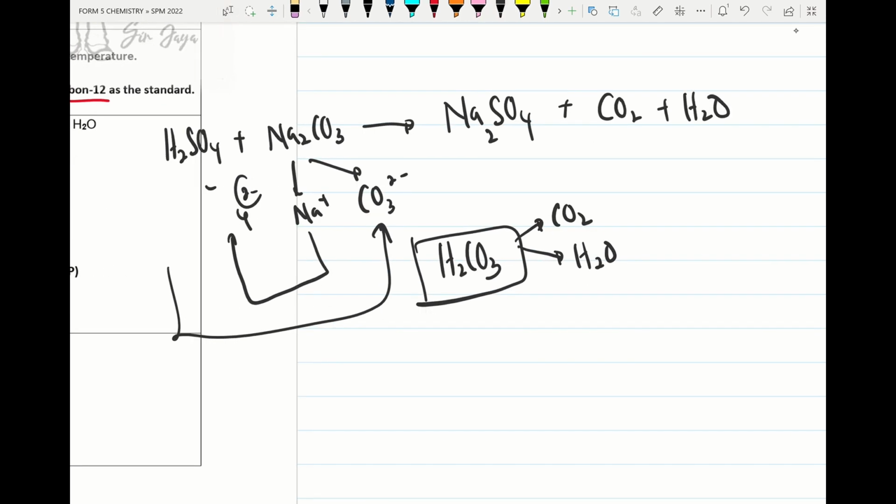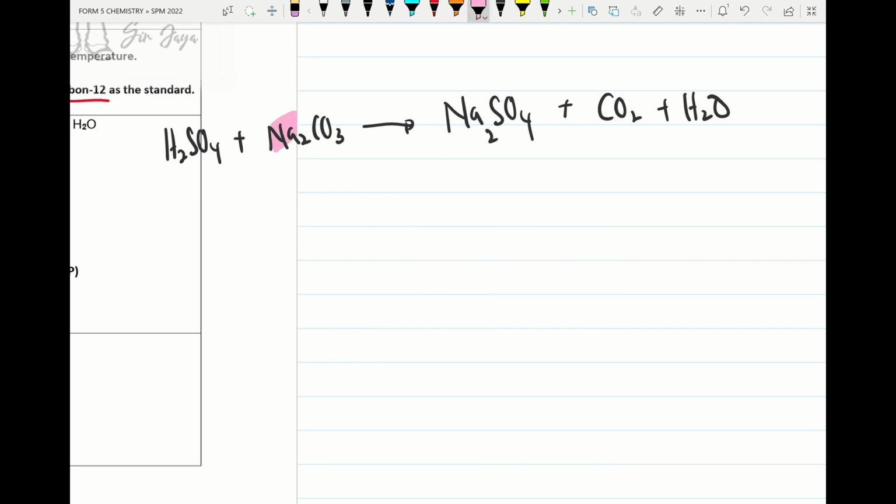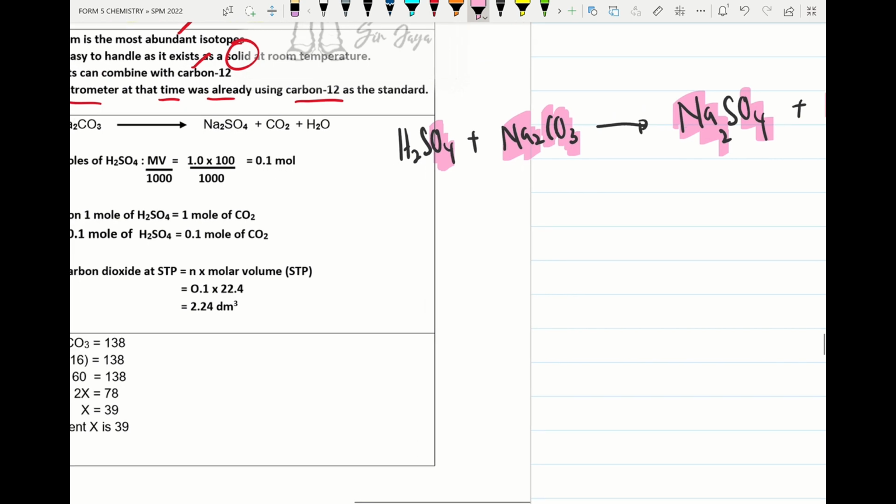So we try to balance the equation. We check sodium 2, sodium 2. Alright, so that means the equation is balanced. Carbon 1, carbon 1, hydrogen, oxygen 4 plus 3, 6, oxygen 4 plus 2, 6 plus 1, 7. So oxygen here is 7. Alright, so the equation is balanced.